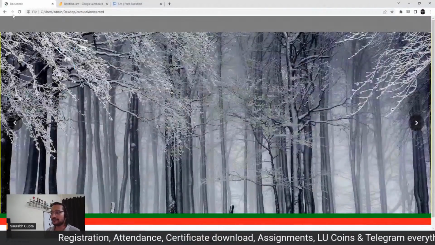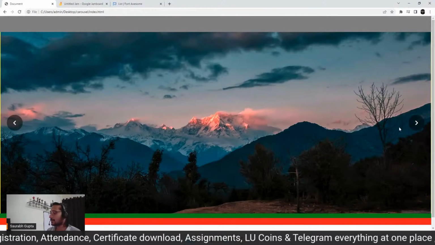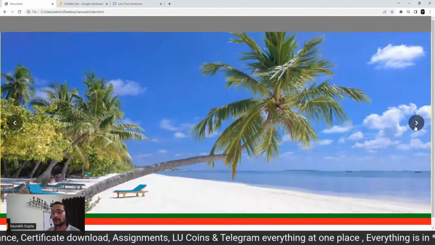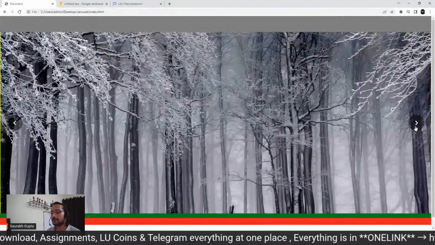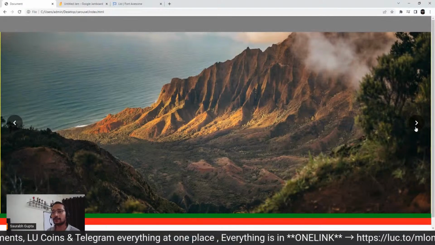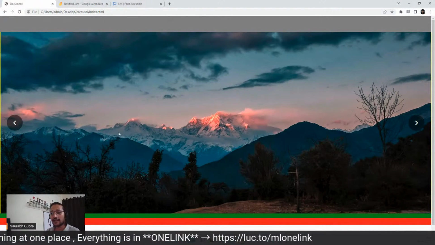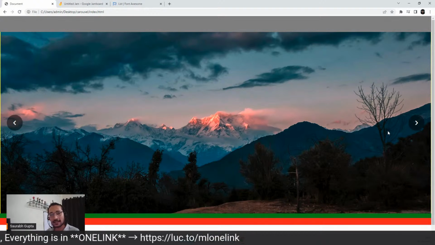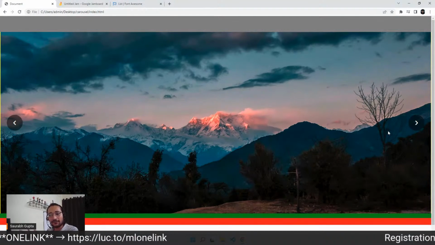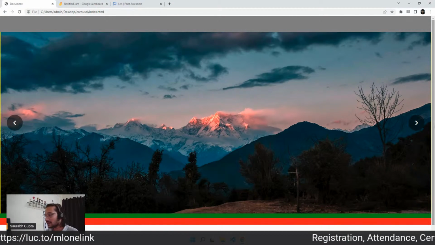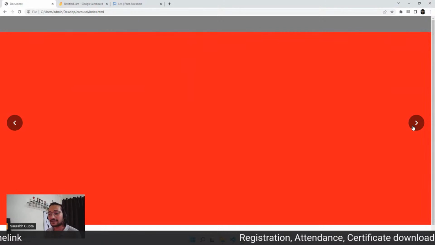Now the problem is this. I go to the second one, third one, fourth one, fifth one, and after this what? After this, I want the first image to appear, right? Because see, after this it comes the red space.